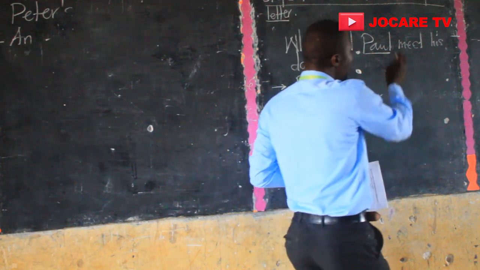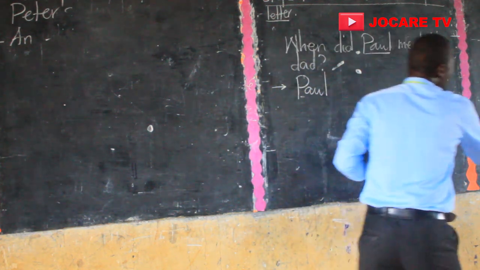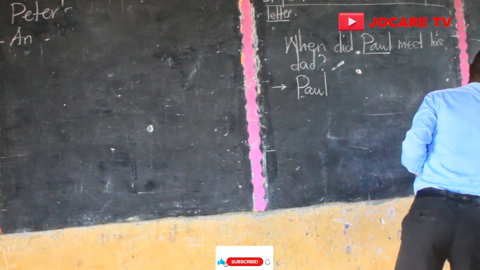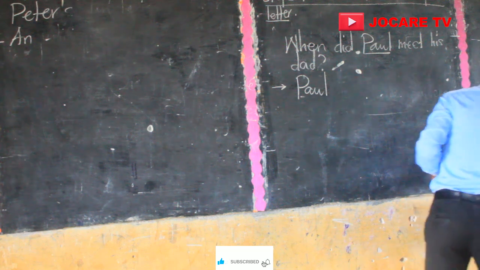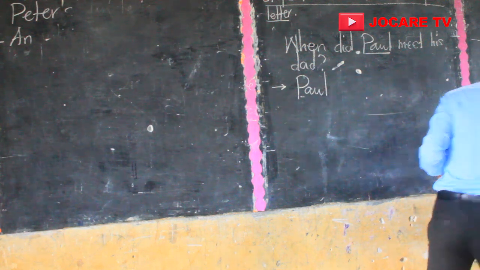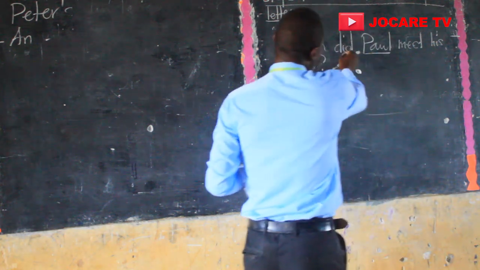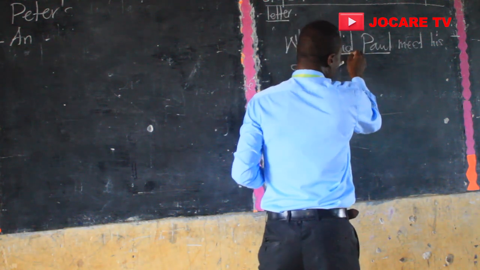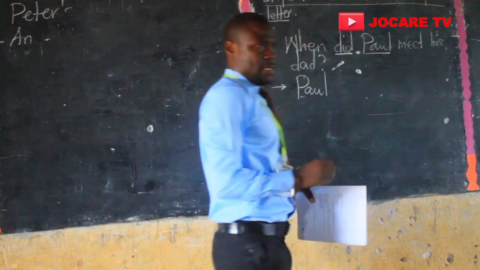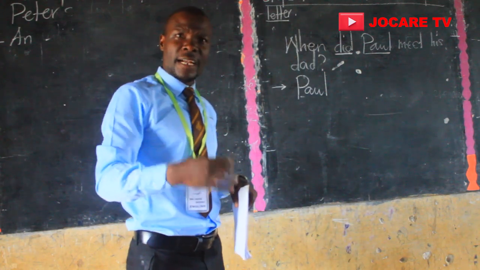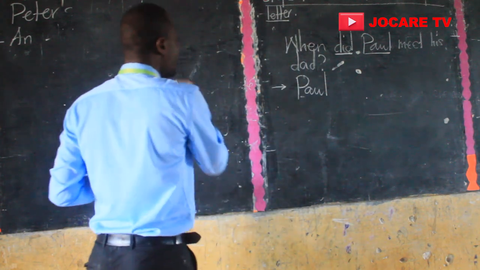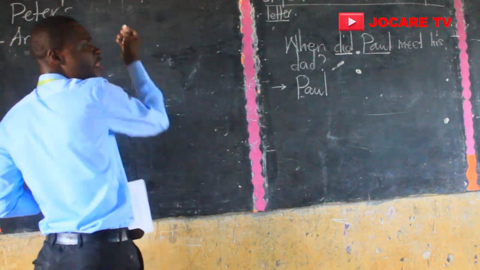So again, what else? This one here is the main verb of the question. So when we read this one here, did is the tense governor. The tense what? Governor. And remember, these tense governors are categorized into two.